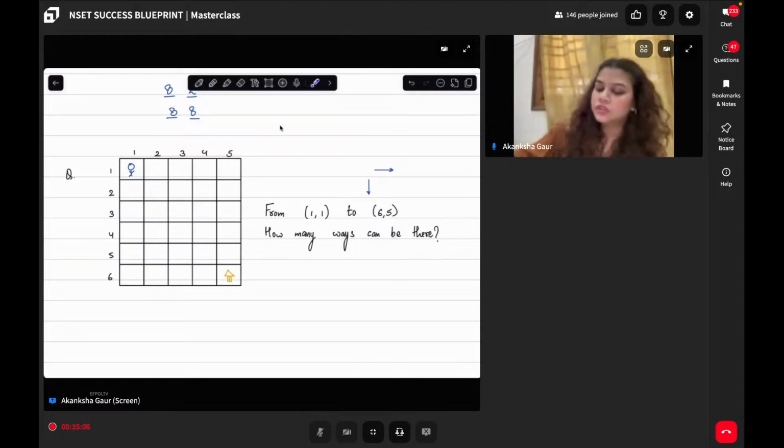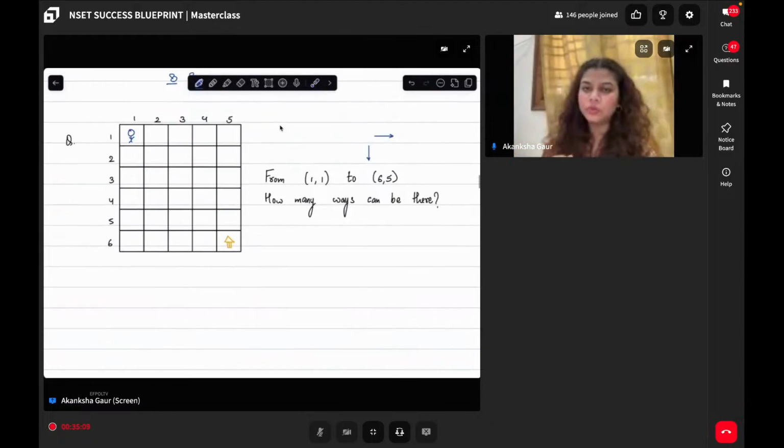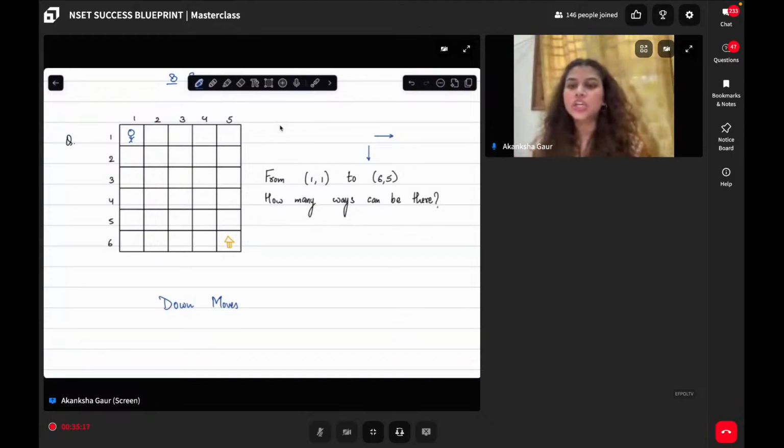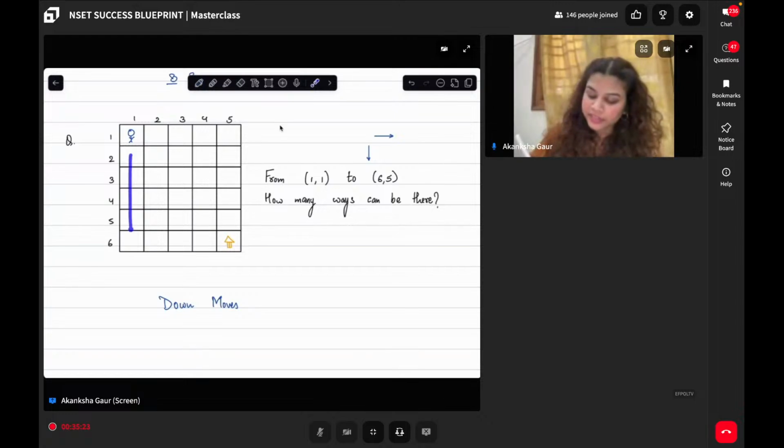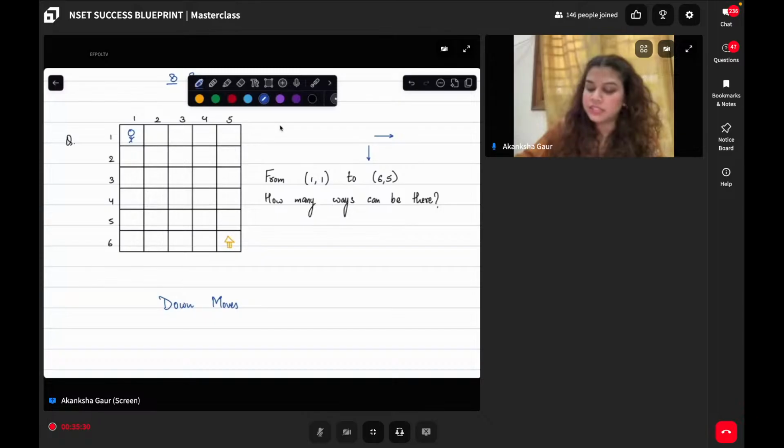So for this, what we'll do, first of all, we will figure out how many total down moves are allowed. Now think about it. What is the maximum number of times I can go down? 5 number of times? Yes. Maximum number of times, think. Here, here, here, here, and here.